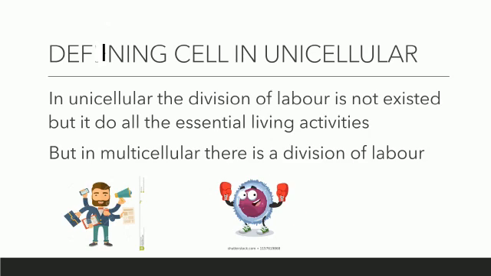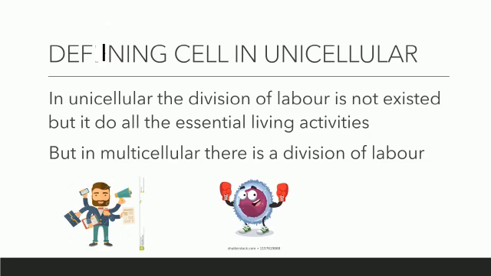What is the division of labor? See, simply if you look at the picture, the man cannot do different works at a time. He is holding the speaker, the book, the file, the phone, the newspaper, but can't go through different activities at the same time.